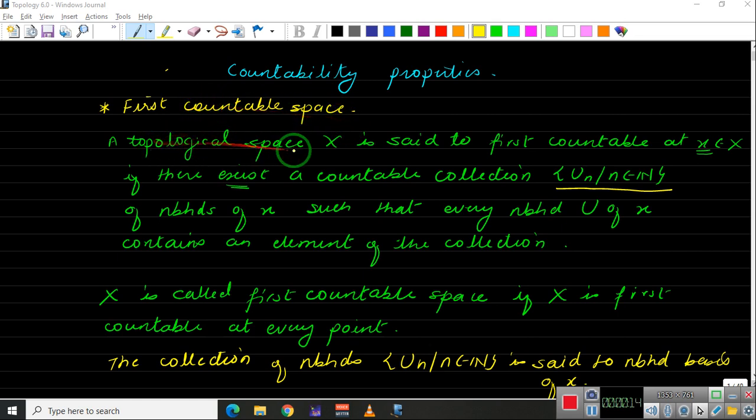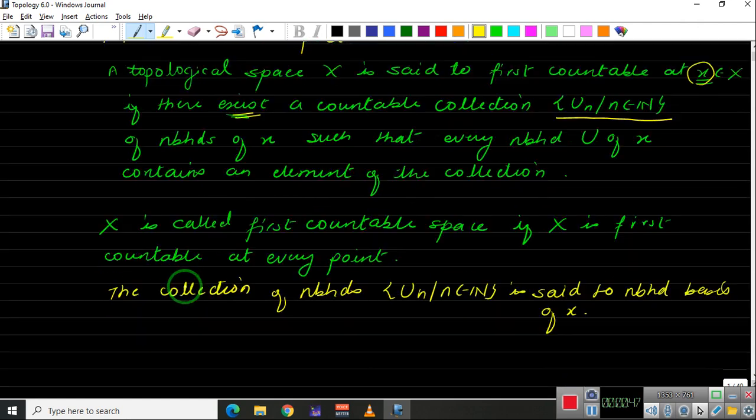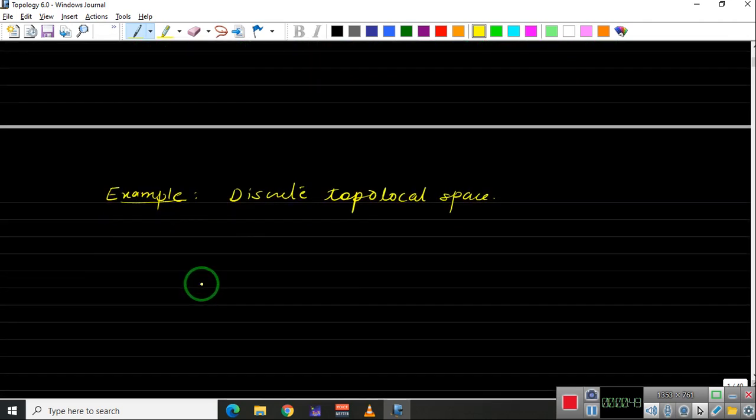Let us recall, a topological space X is said to be first countable at x if there exists a countable collection of neighborhoods of x such that if you take any other neighborhood of x, it will contain one of the elements from this collection. This collection is called a countable basic neighborhood basis for x. And if X is first countable at every point x in X, then we say that X is first countable. Then we were looking at the example.